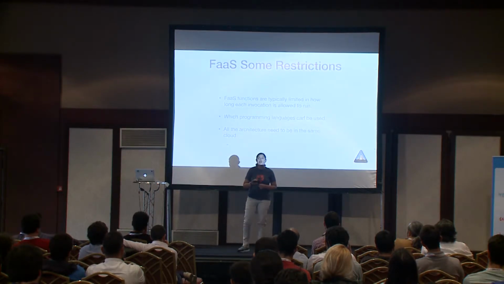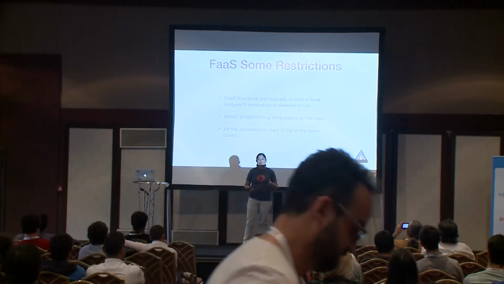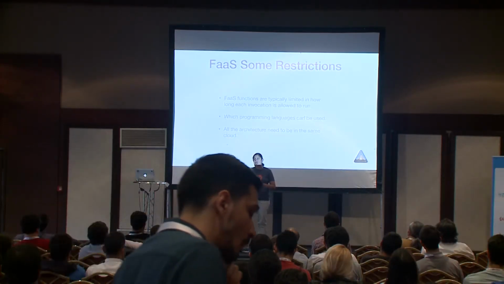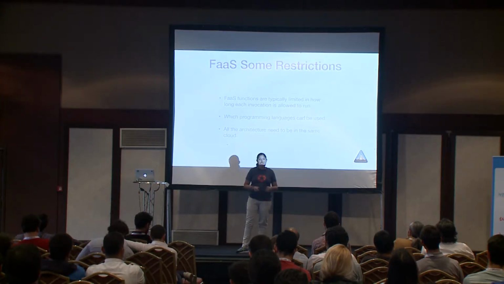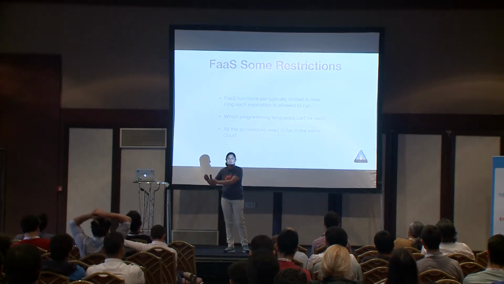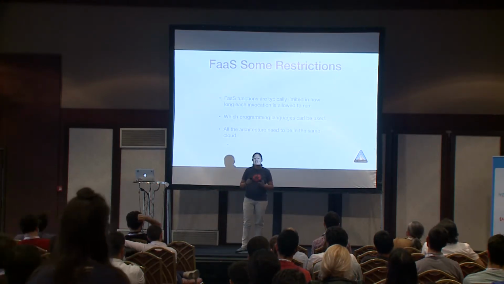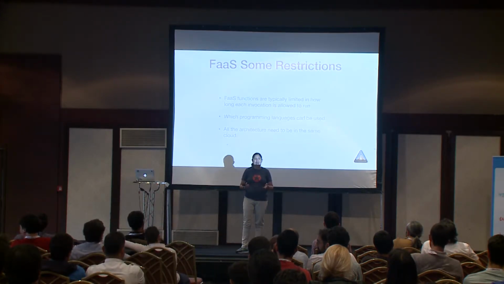The next thing that we need to keep in mind, and this depends on the cloud or the platform that I will use to run the function, is that we have some restrictions. For example, AWS Lambda has the restriction that my functions cannot run for more than 5 minutes. So if I have a function and it passes 5 minutes and I didn't end my process, the function will die, and they don't care. Then we have restrictions on programming languages. Many of the solutions that exist now restrict us to using Node.js, for example.